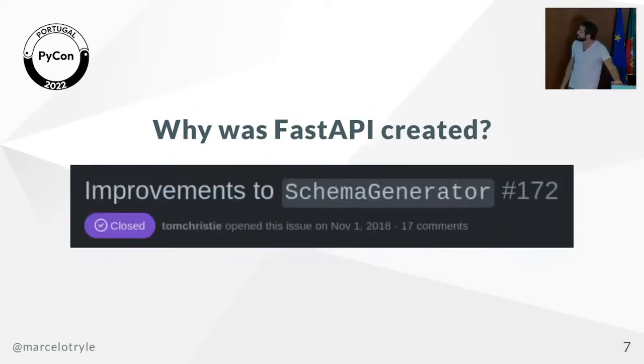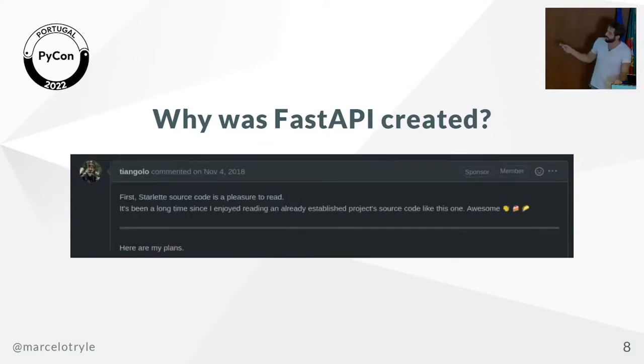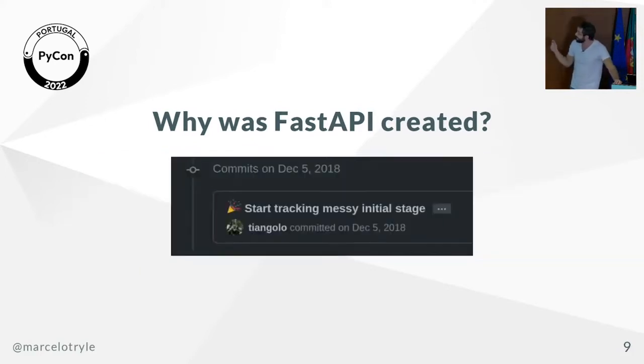So if you go to Starlette right now and check this issue, 172, you're going to see this post, this answer. It has a huge list of things that Sebastian thought to improve in Starlette. I don't think this is very well known because there are not many thumbs up there. But this is the beginning of FastAPI. On November 4th is when he wrote this comment, and it says all the ideas for FastAPI. And a month later, FastAPI was born. Which is quite cool, right?